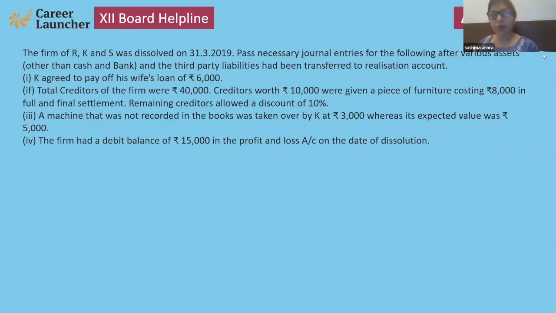Yes, that was the first question of today's. Note down the question, children. Note down fast.